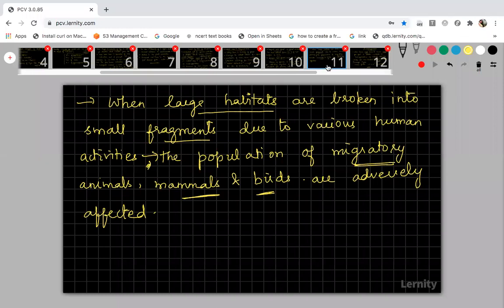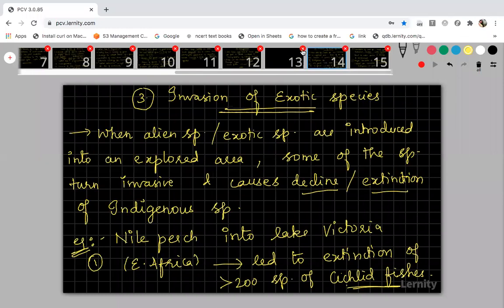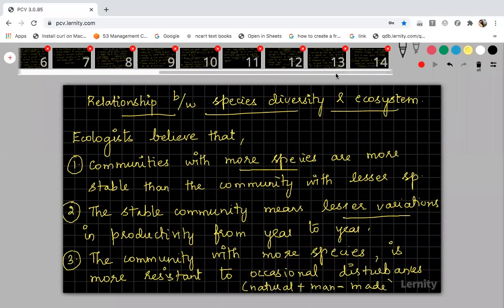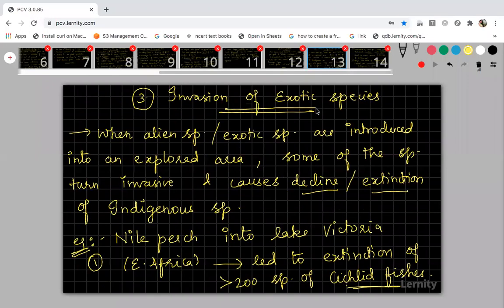I'll show you the invasion of exotic species slide. You just copy these two slides. The last one more thing we have is co-extinction. With this, the causes of loss of biodiversity are over.